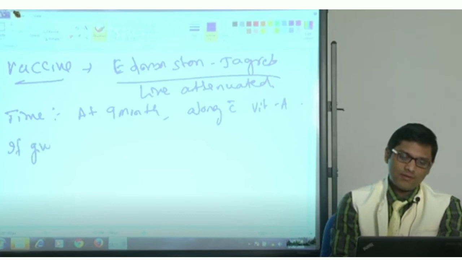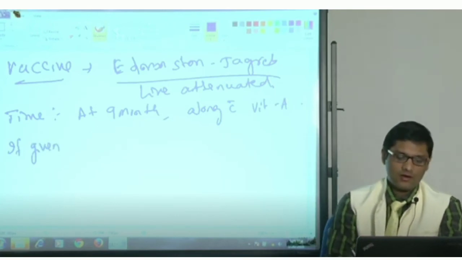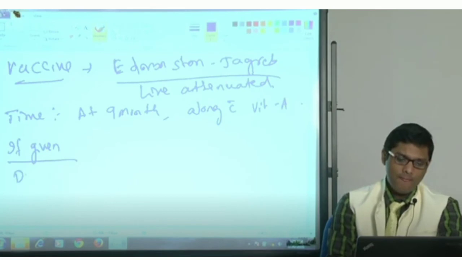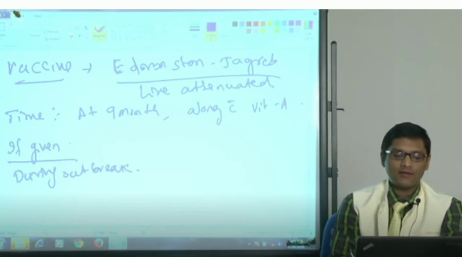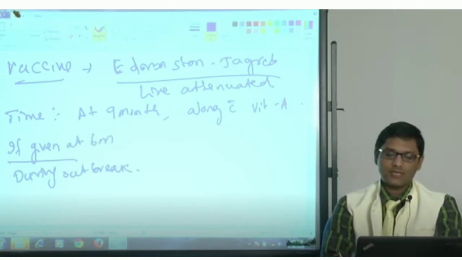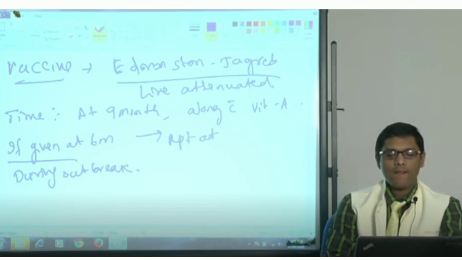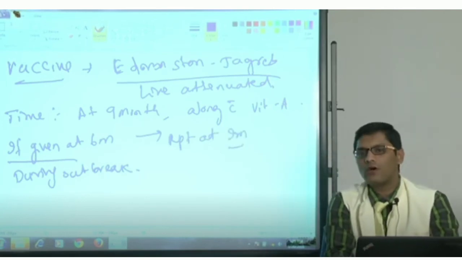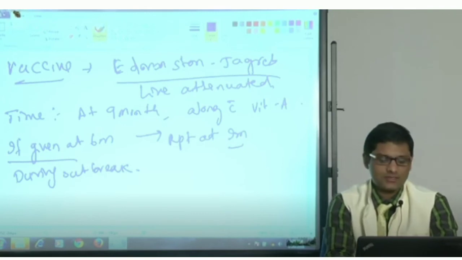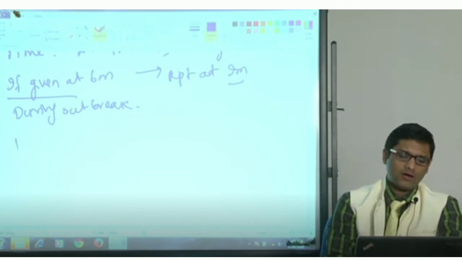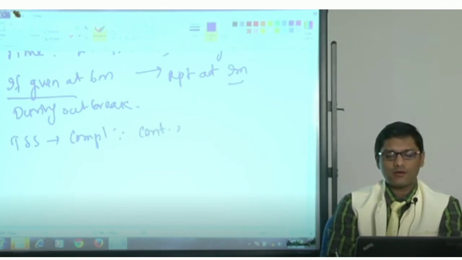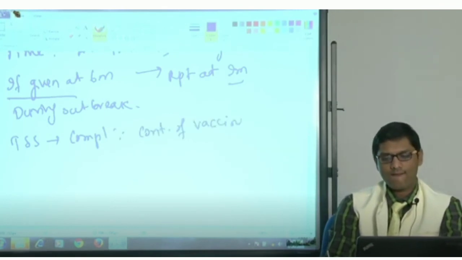If the measles outbreak is going on, then it is given at 6 months. In such a case, you have to repeat at 9 months. And toxic shock syndrome can be a complication because of contamination of the vaccine vial with Staph aureus.